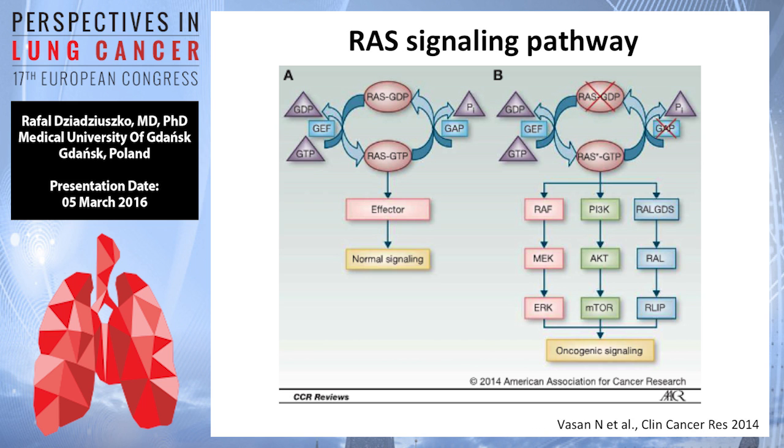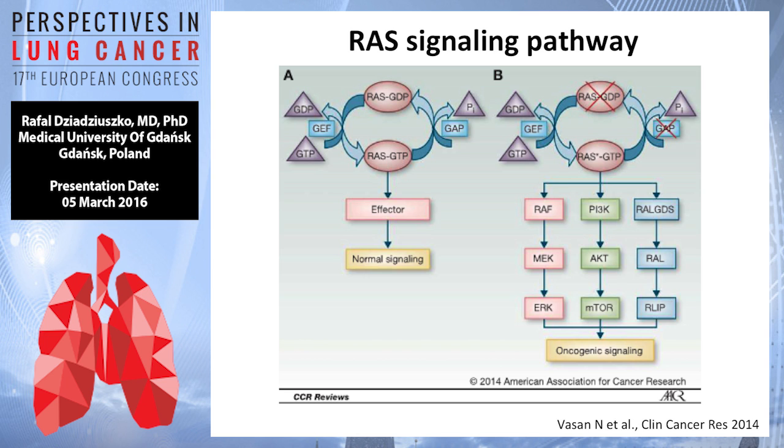Again, the slide gives you an overview of RAS signaling pathway. In RAS mutant non-small cell lung cancer, RAS is in the active state, bound to GTP, with downstream signaling pathways such as RAS, RAF, MEK, ERK, and cyclin D1 pathway, but also activation of PI3K, AKT, and mTOR pathway, and other pathways as well, as for example the RAL pathway.